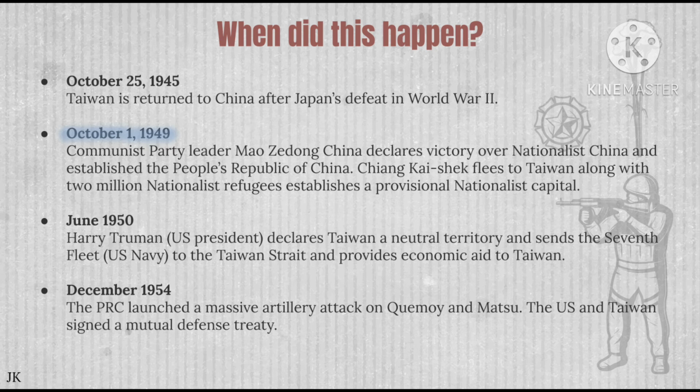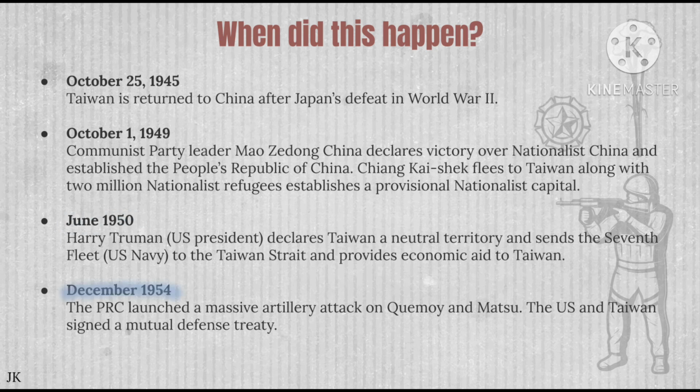Mao institutes a communist system modeled after the USSR, establishing the People's Republic of China. Chiang Kai-shek then flees to Taiwan along with 2 million nationalist refugees and establishes a provisional nationalist capital. June 1950, Harry Truman, who was the US president at the time, declares Taiwan a neutral territory and sends the Seventh Fleet, which was the US Navy, to the Taiwan Strait and provides economic aid to Taiwan.